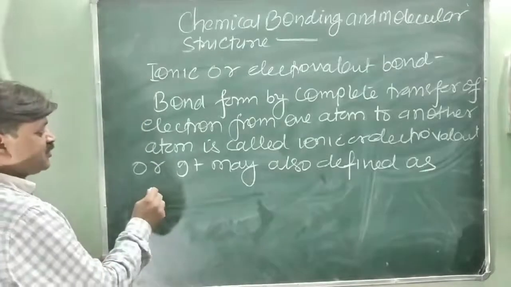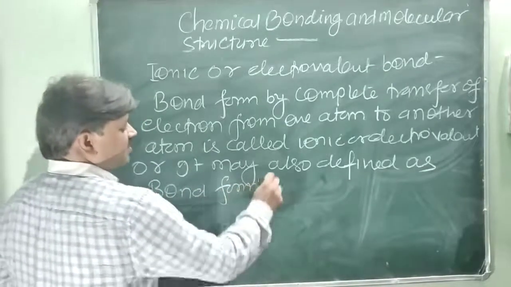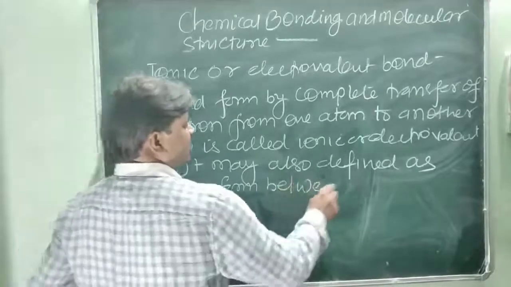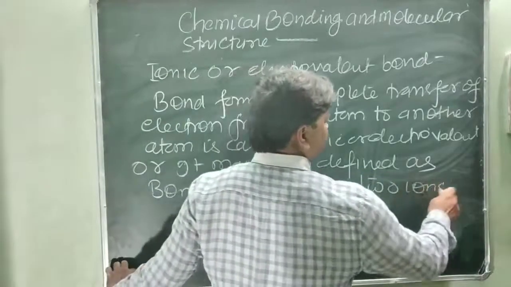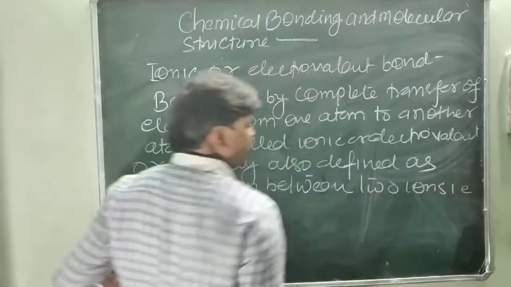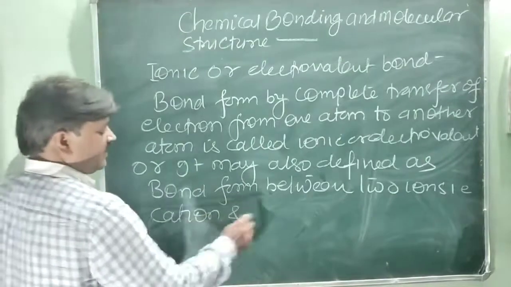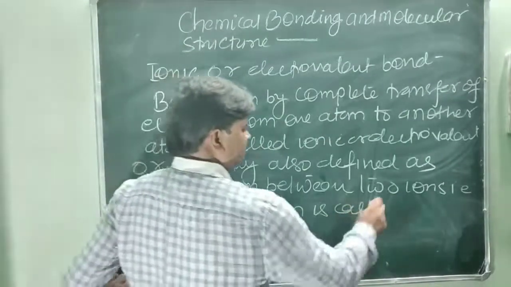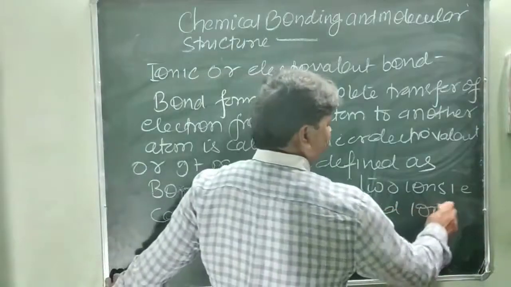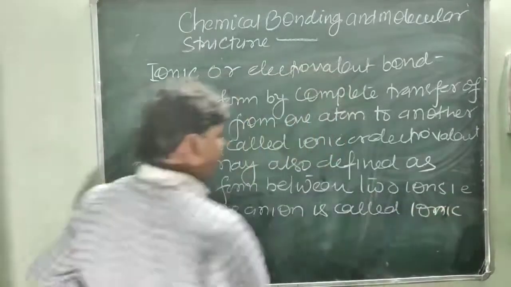Or it may also be defined as a bond formed between two ions, that is, cation and anion, is called an ionic or electrovalent bond.